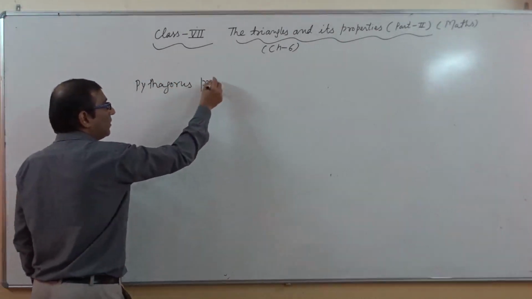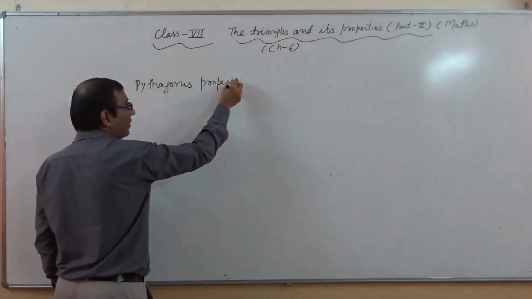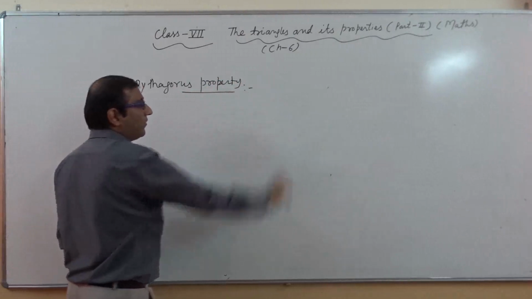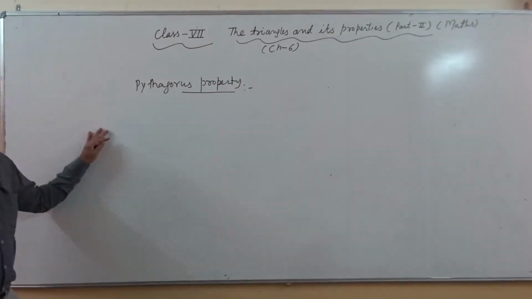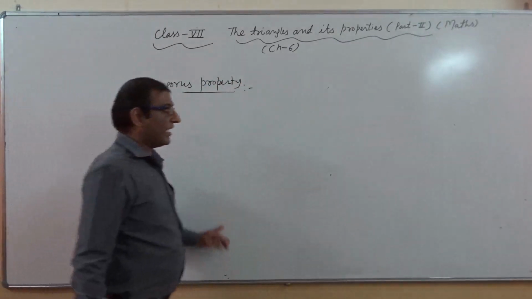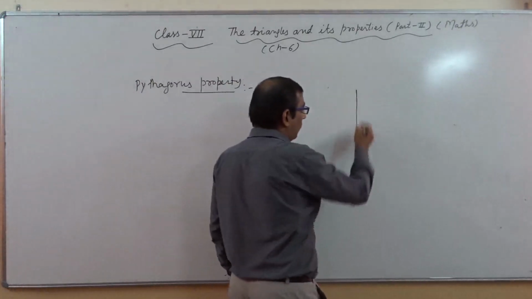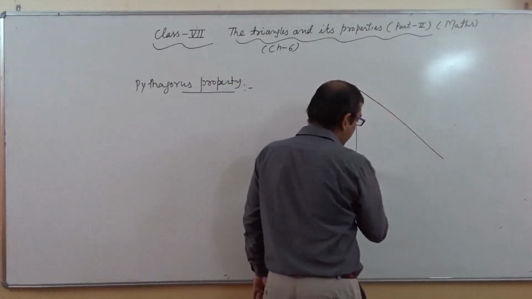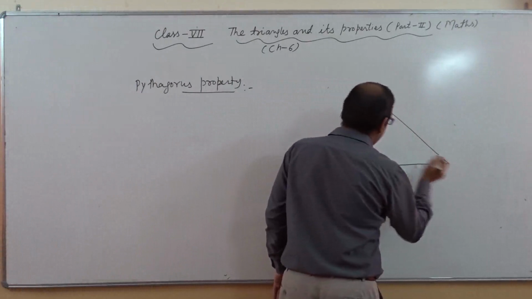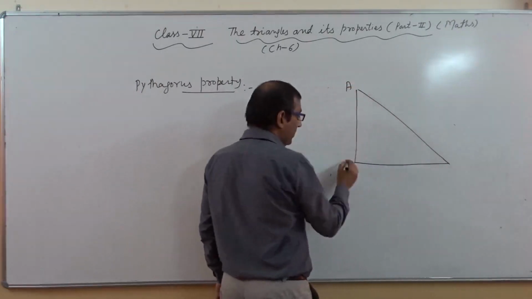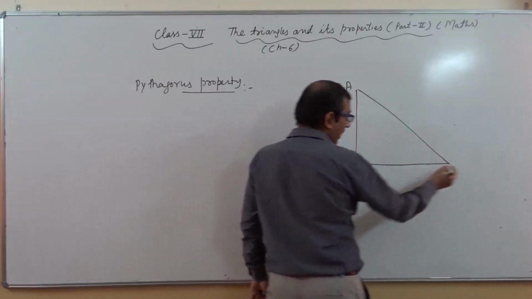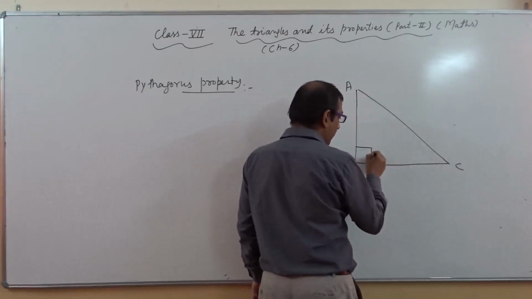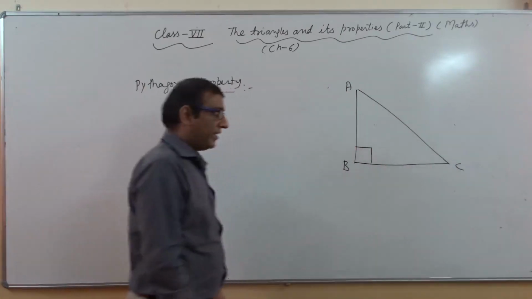Pythagoras property. Basically this property is applicable only for right angle triangles. So I am taking here one right angle triangle. This is triangle ABC, and this is your 90 degree, right?